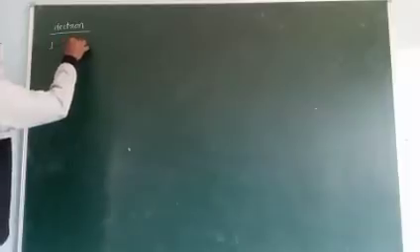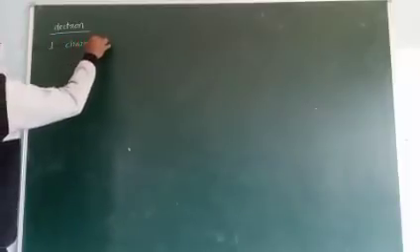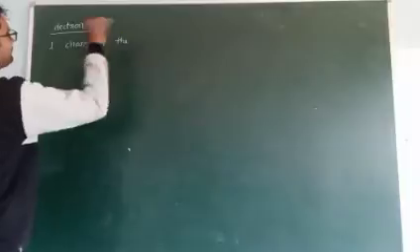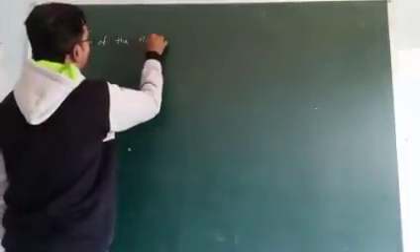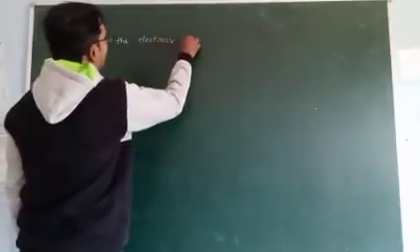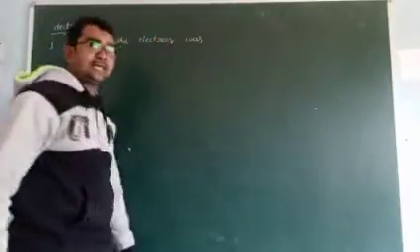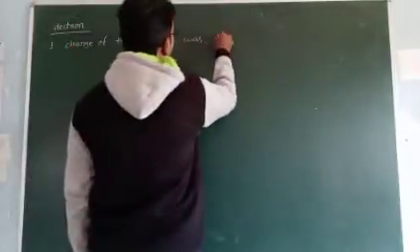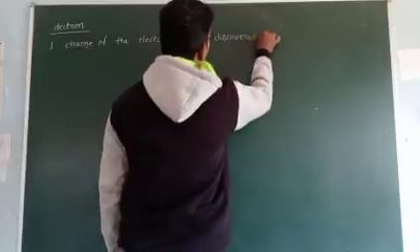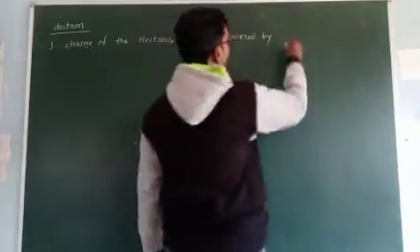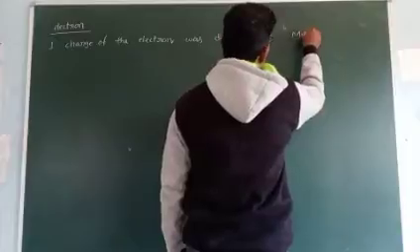The charge of the electron was discovered by Millikan. The scientist's name is Millikan.